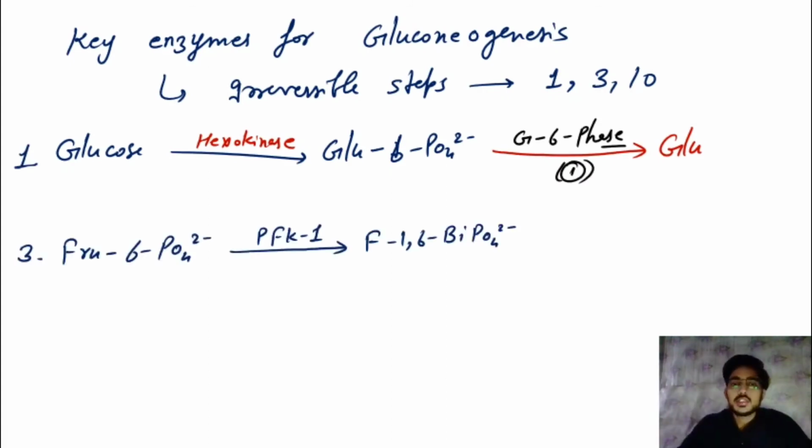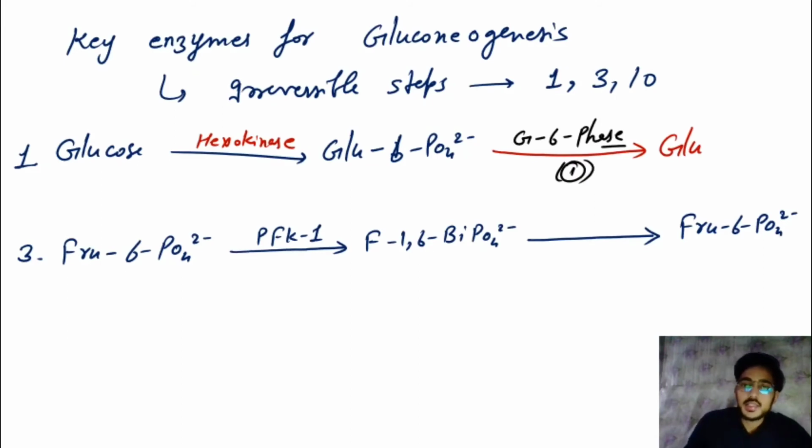So the third step is what? Fructose 6-phosphate is converted into fructose 1,6-bisphosphate. The enzyme here is PFK1. Again, that is an irreversible step, so we need to convert fructose 1,6-bisphosphate back to fructose 6-phosphate, so that it can go in reverse glycolysis.